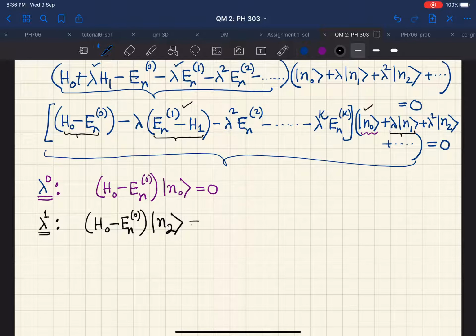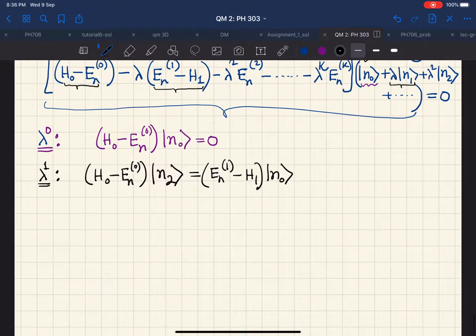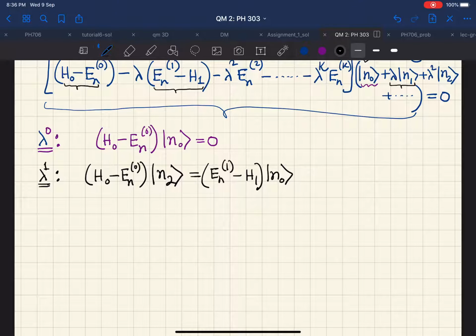So we can take it on the other side because the right hand side is always 0. So this should be written as En1 minus H1 acting on ket n0. This was the lambda to the power 1 term which you had already calculated.